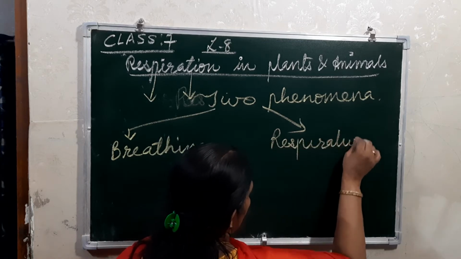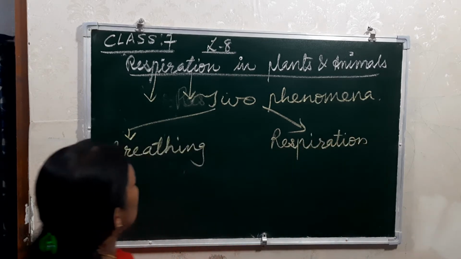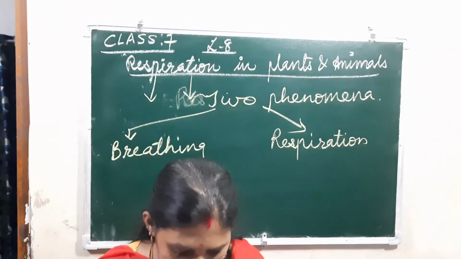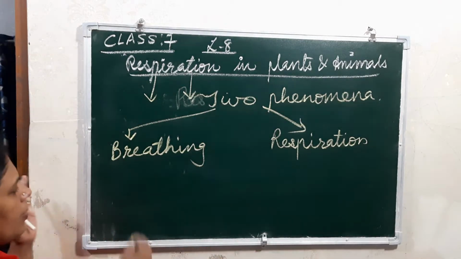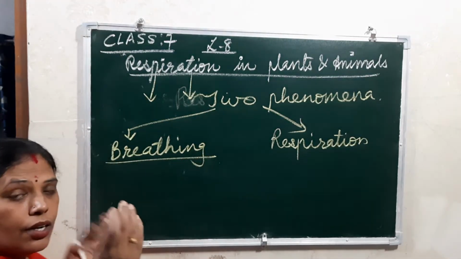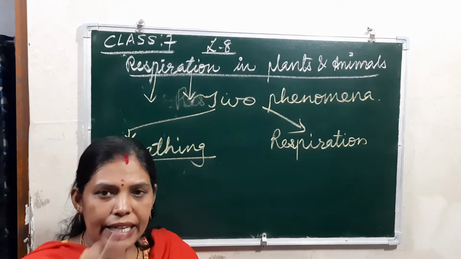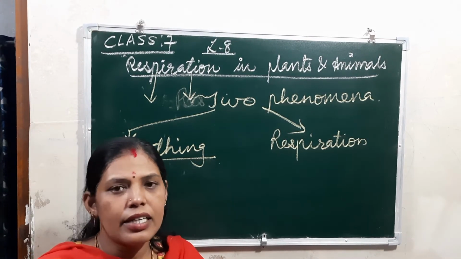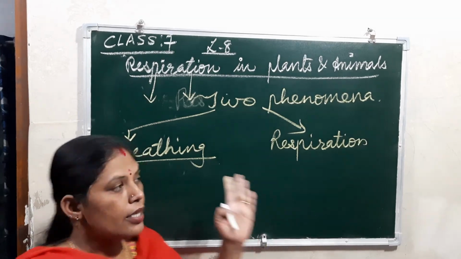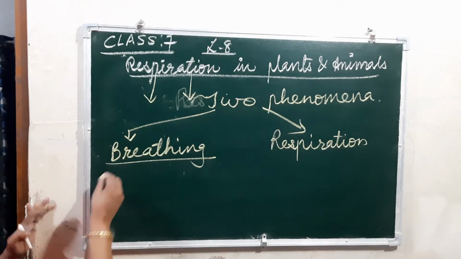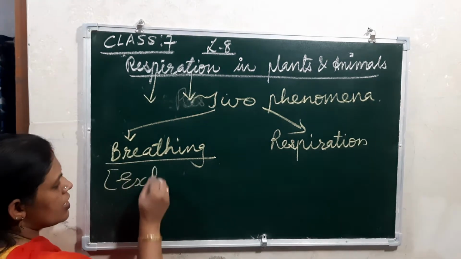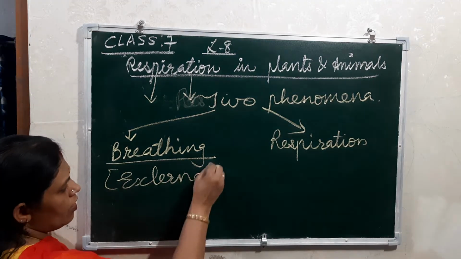These two are the processes of respiration. Here in breathing, what do we do? Taking in of oxygen and giving out of carbon dioxide. That is an external process.